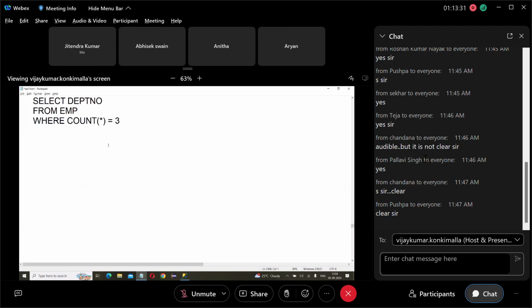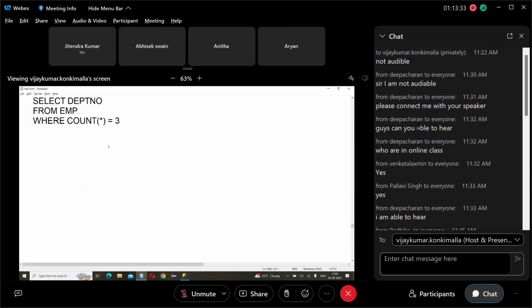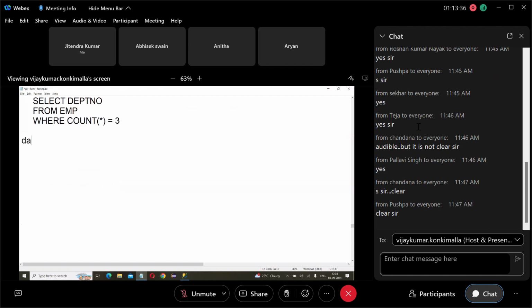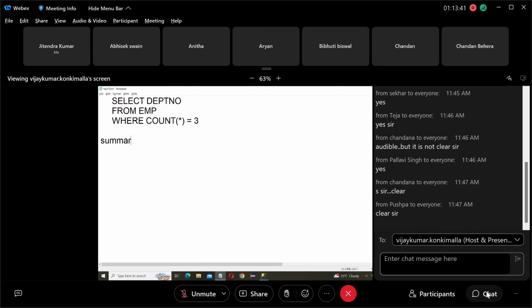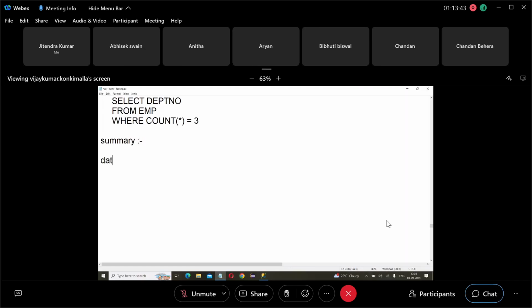We completed the functions topic. So we discussed various functions. First we started with date functions. In date functions we covered date part, date name, format, date add, date diff, and EOMONTH.